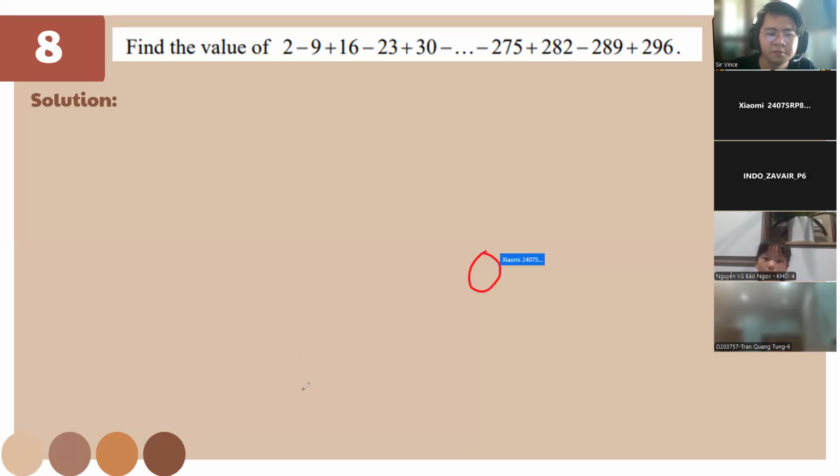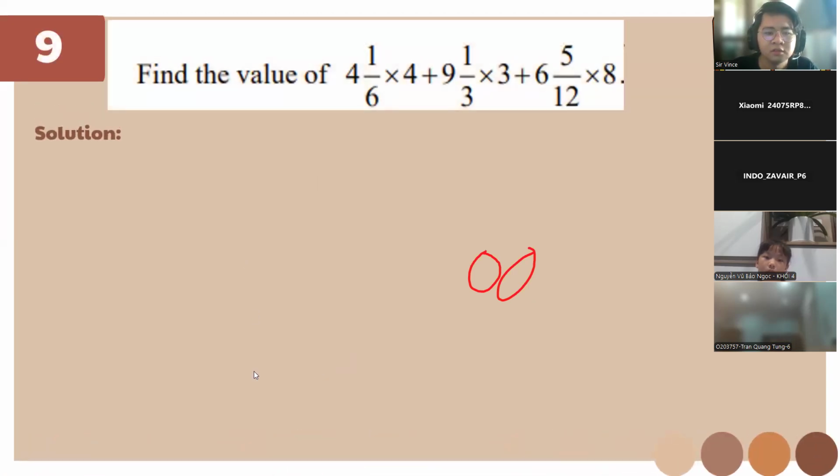The number of terms, class. Okay, any questions? If none, let's go over. So for this one, find the value of 4 1/6 times 4.